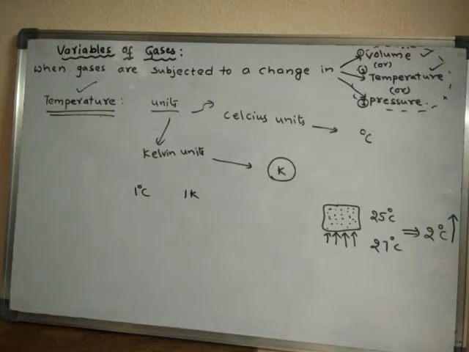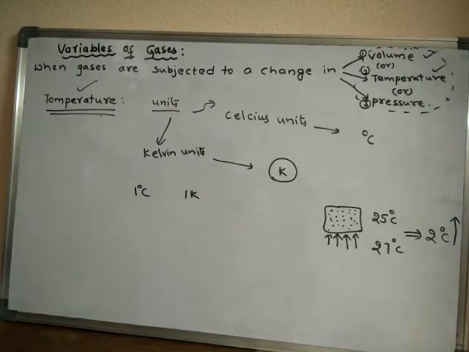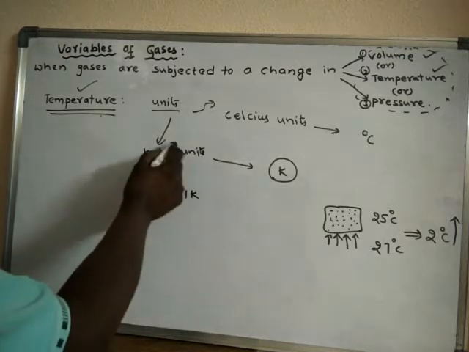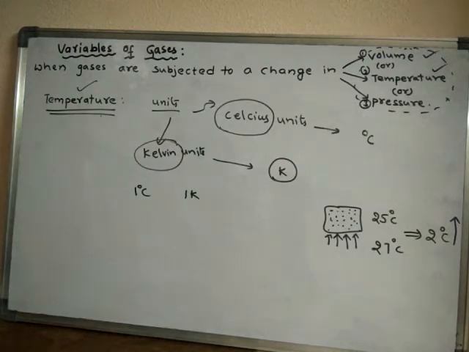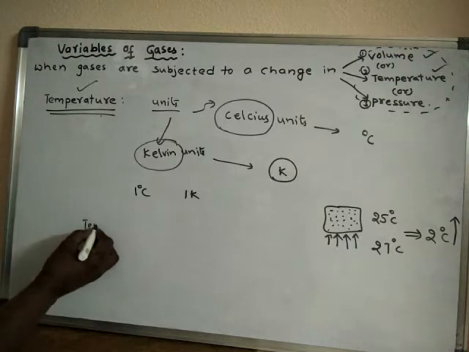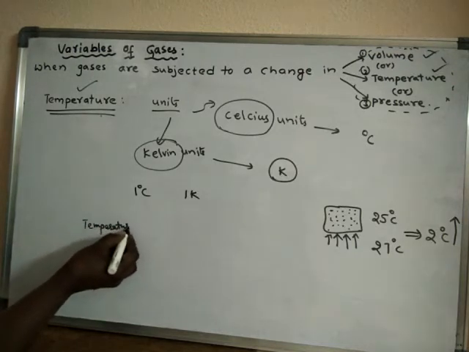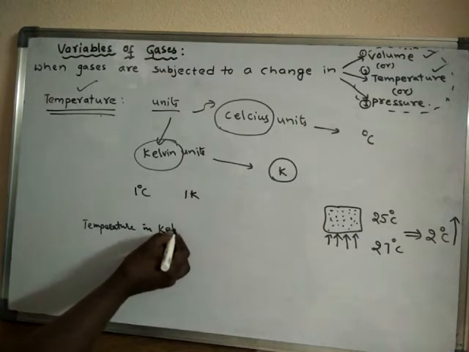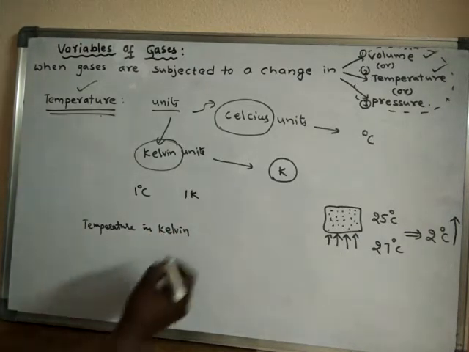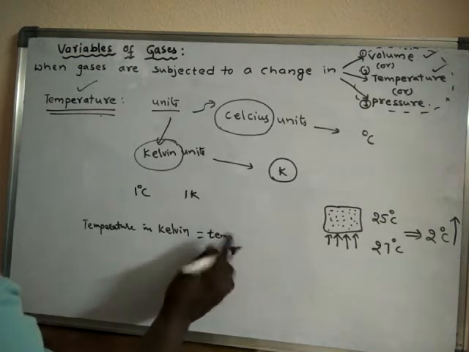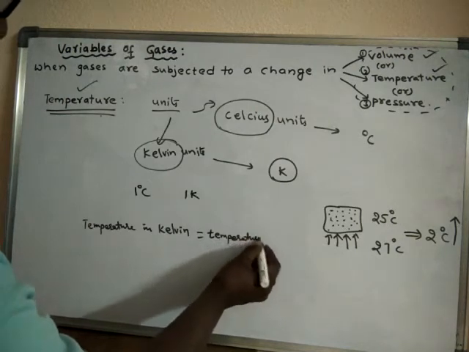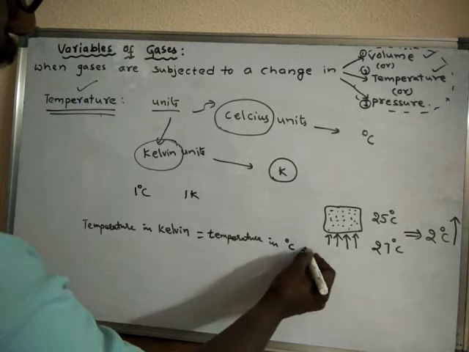There is a relationship between Kelvin temperature and Celsius temperature. Temperature in Kelvin is equal to temperature in degree centigrade plus 273.